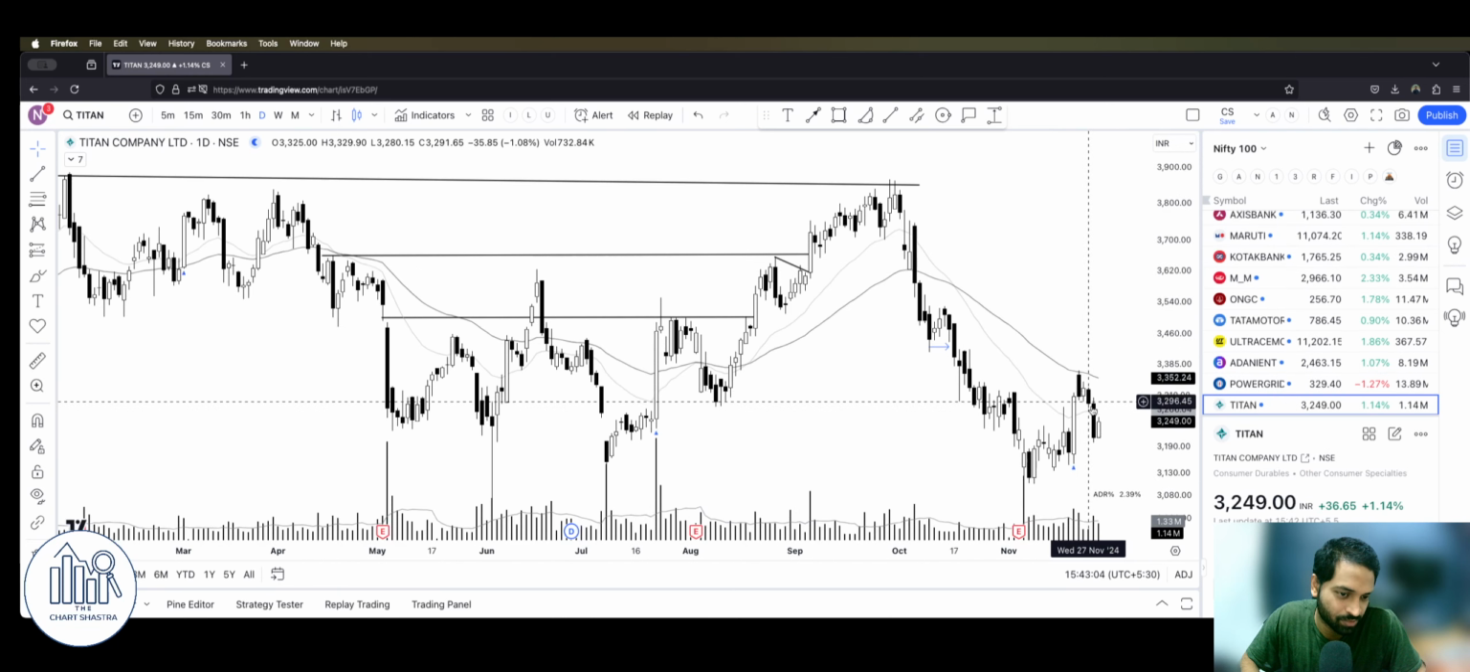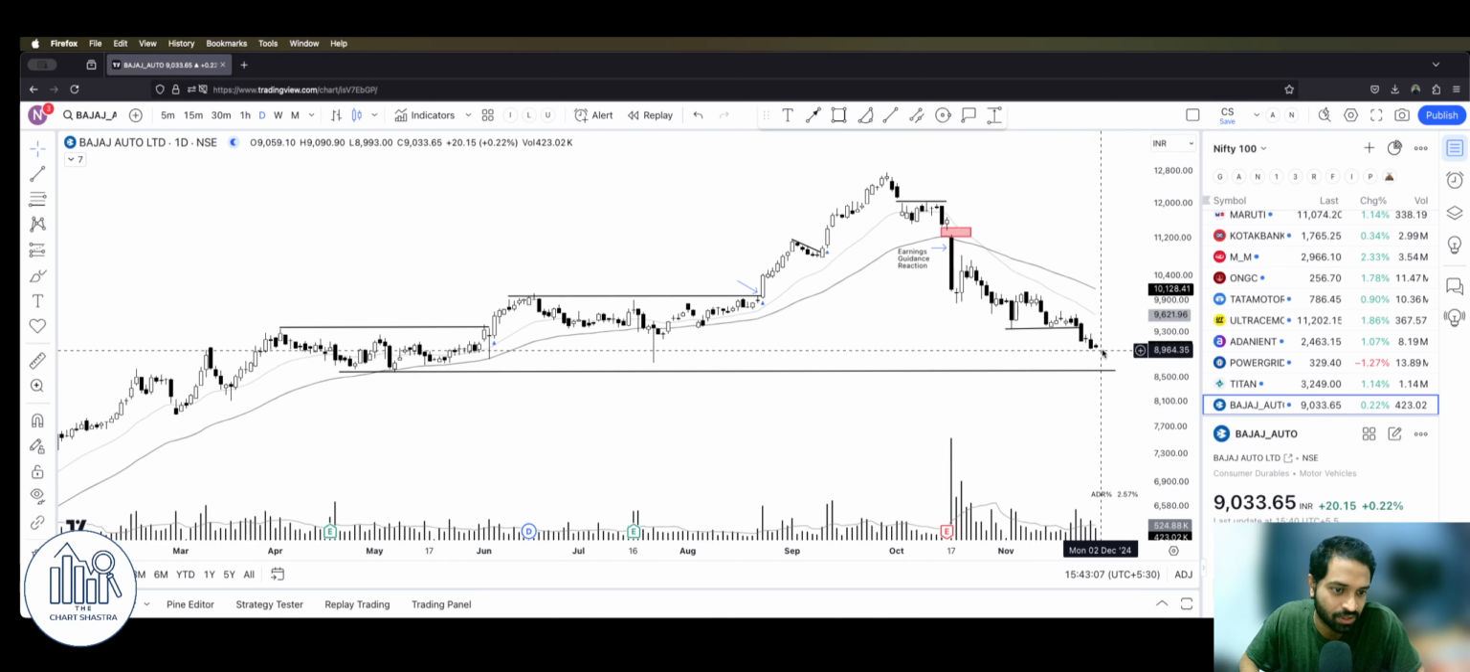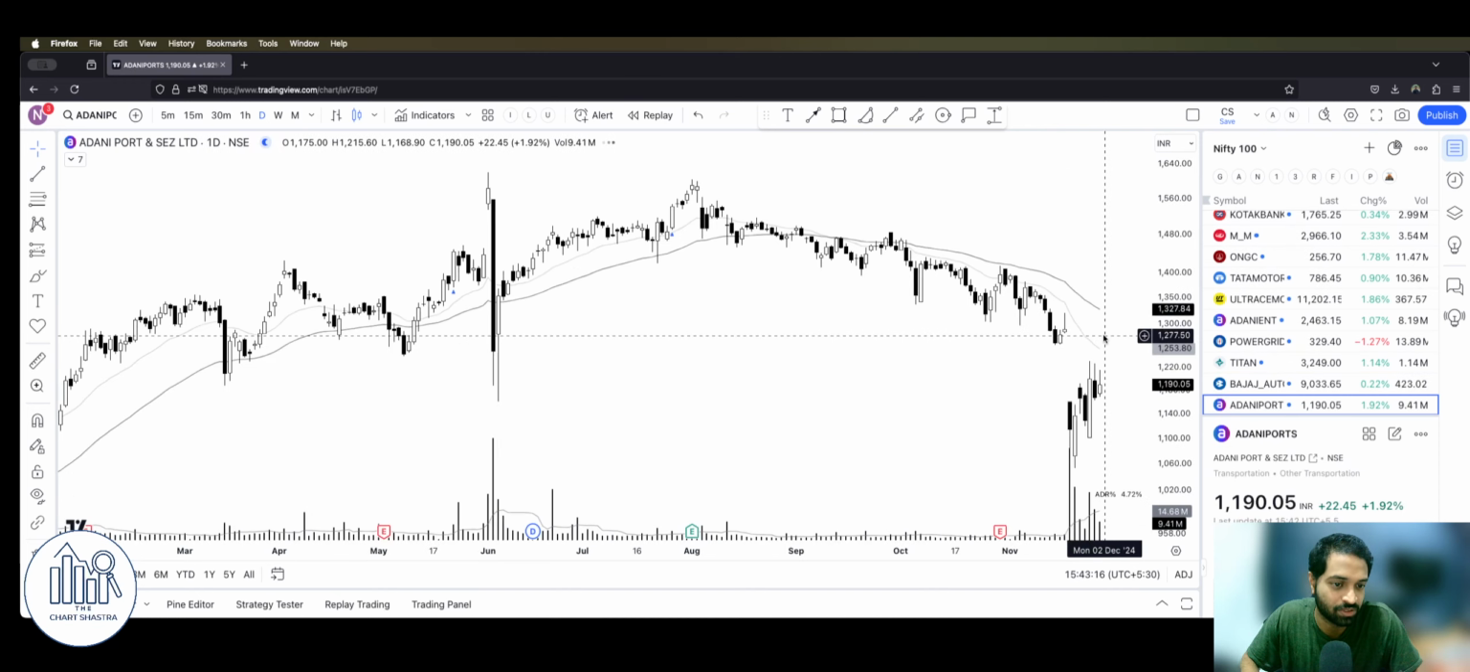Titan again, see, not very interesting, still downtrend. See Bajaj Auto, see guys, there is not even an attempt to move up, right? This is called a weakness. We don't want such weak stocks.